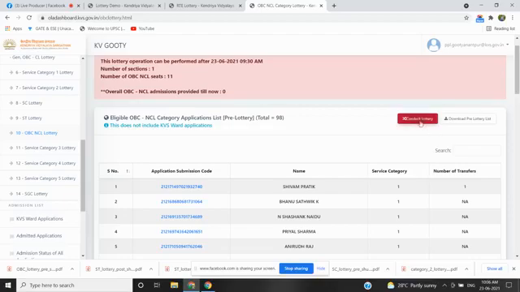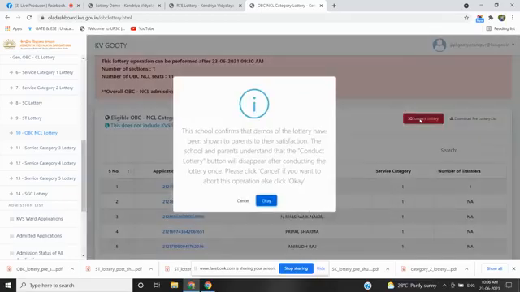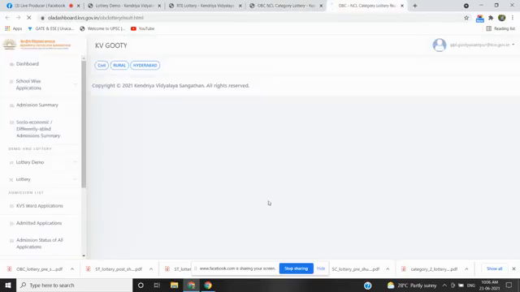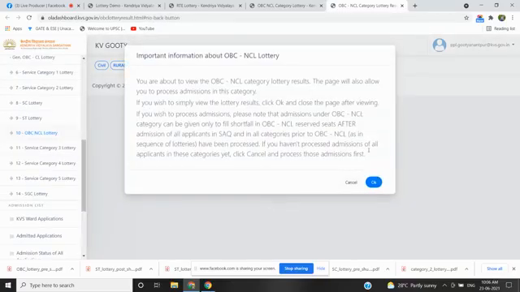And I am going for conduct lottery. Once I click on conduct lottery, okay, the conduct lottery button will disappear. And here also it is the same case: if there is any shortfall from the service categories, the students of this category will be taken according to the wait list. Only if there is any shortfall from the service categories will this OBC NCL list be used to fulfill the shortfall.